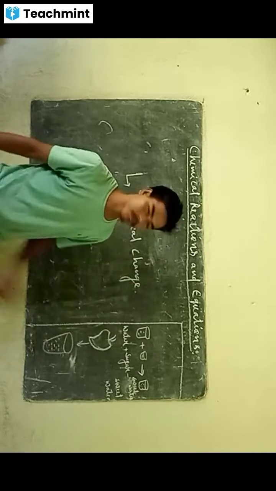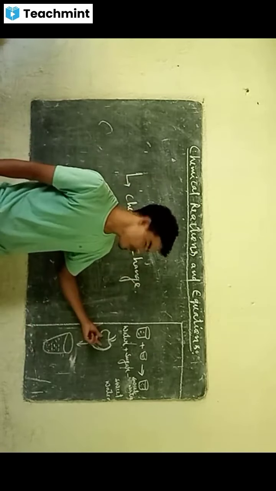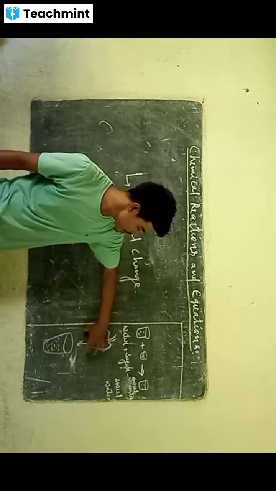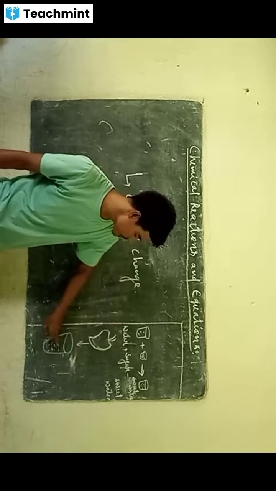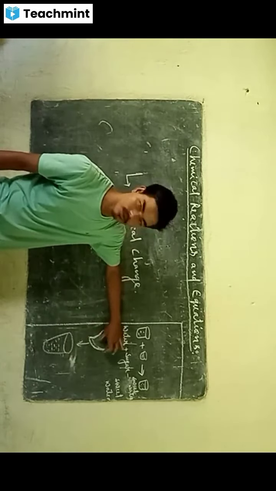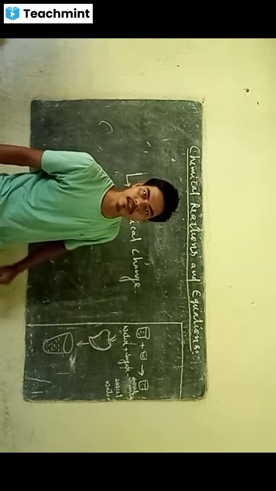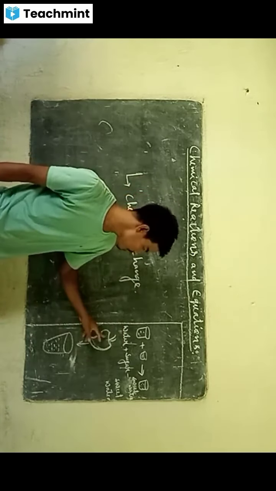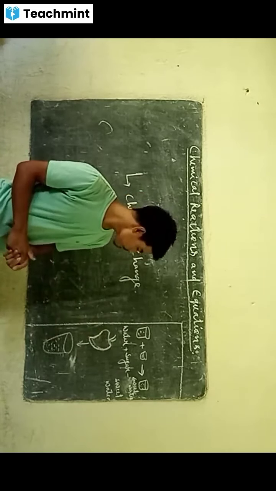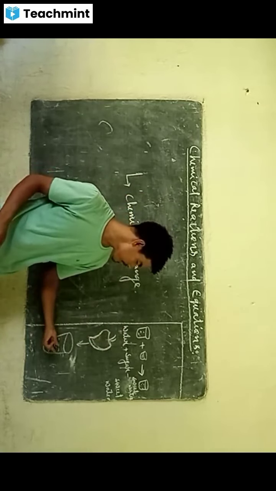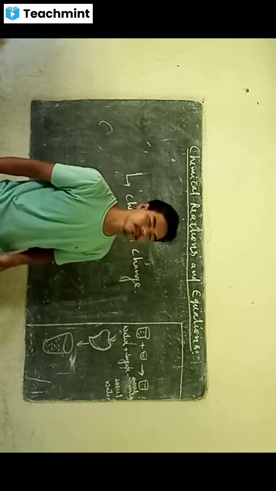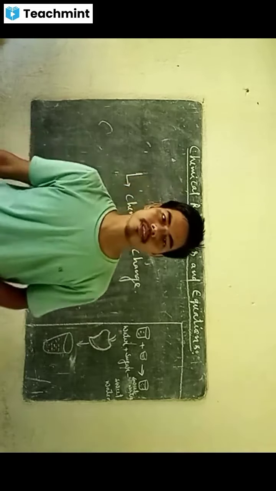See, the state of this substance changes. But will the property change here? The state changes, but the property will be same. This mango, when you eat, will be sweet. The juice also will be sweet, right? So we can say the property of this after the change is similar to the property of the mango before change. So this type of change is known as physical change.